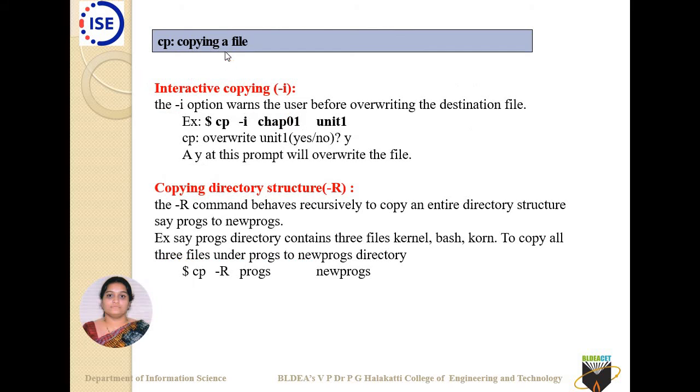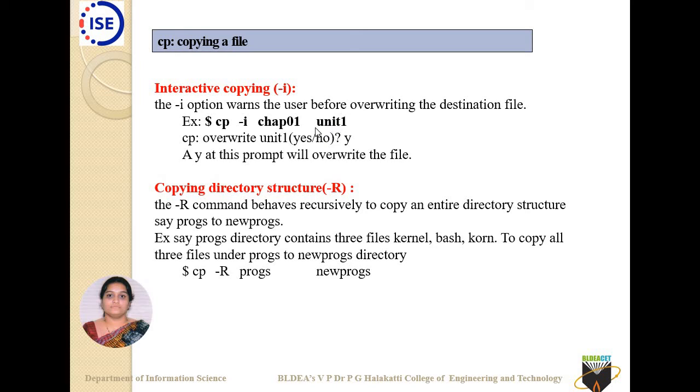Okay, so if you want to copy the contents of a file, you have another command called cp. If I use cp -i, that is interactive copying. Sometimes, without my knowing, there can be an overwriting, so to avoid that overwriting, you can use cp -i. For example, cp -i chap01 unit1. So it will ask you whether to overwrite unit1 or not.